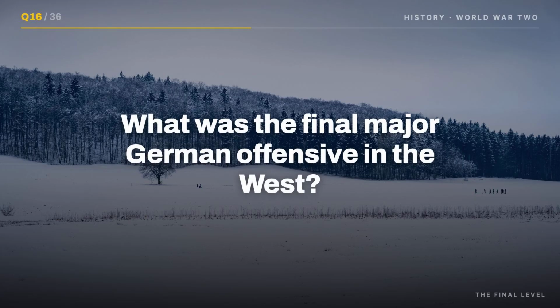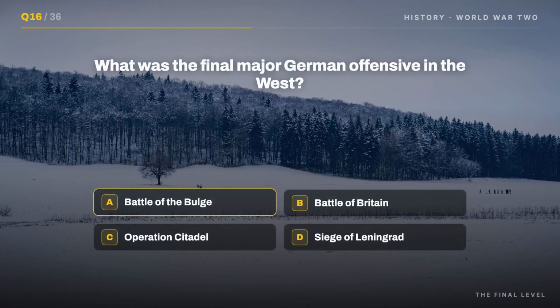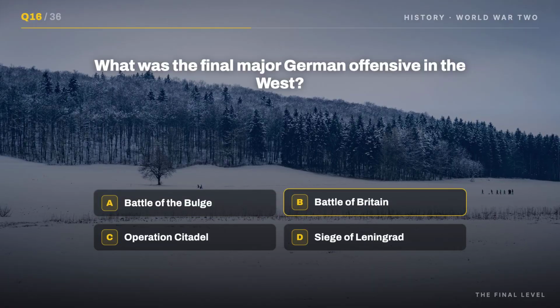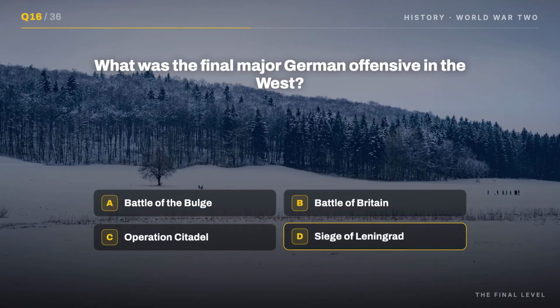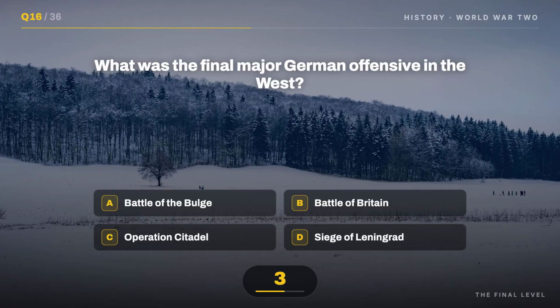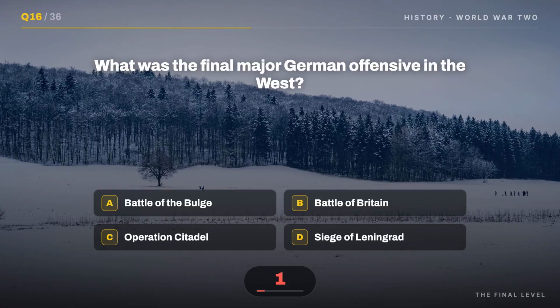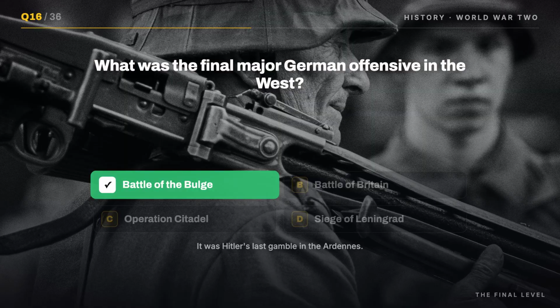Question 16. What was the final major German offensive in the West? Your options: A. Battle of the Bulge, B. Battle of Britain, C. Operation Citadel, D. Siege of Leningrad. It's A. Battle of the Bulge. It was Hitler's last gamble in the Ardennes.